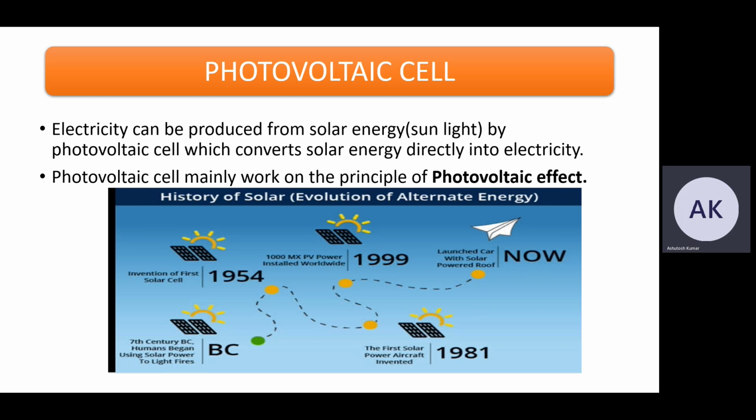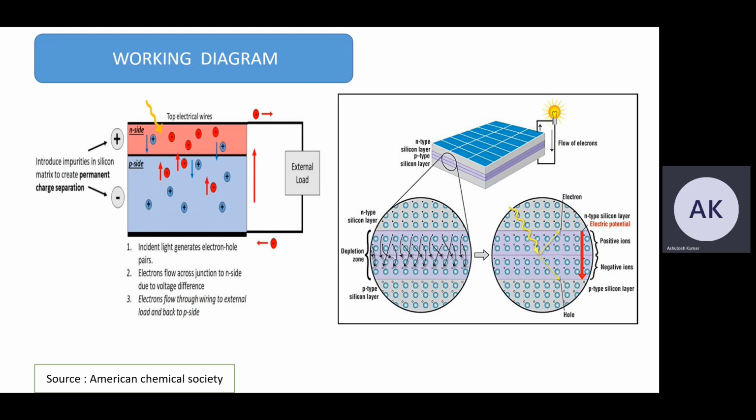Further, in 1999, PV power was installed worldwide. In the present era, a car with a solar powered roof has been launched. So it is a quick review. Now we are going to briefly see the working diagram.